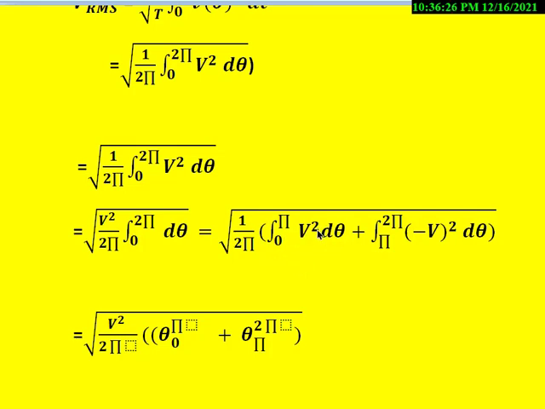The positive value is V, so V square d theta, plus pi to 2 pi, that is minus V whole square into d theta. Once this minus V becomes whole square, it will also become V square.